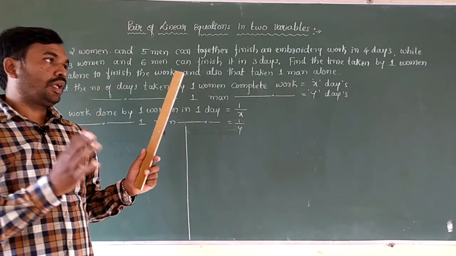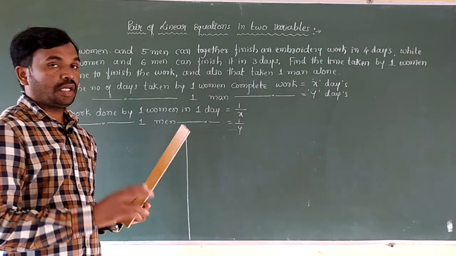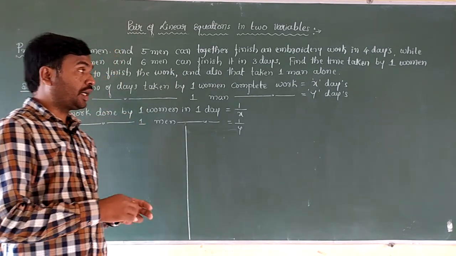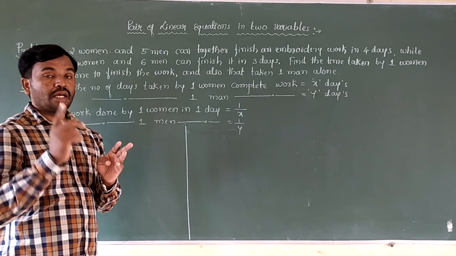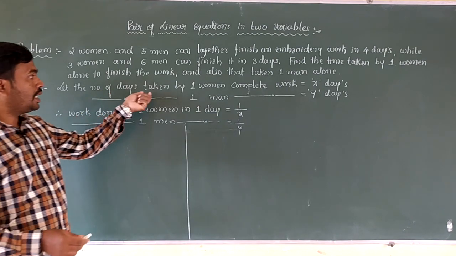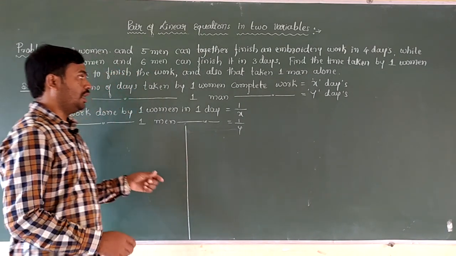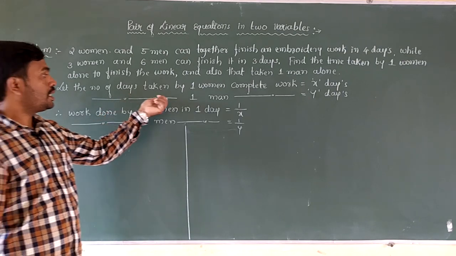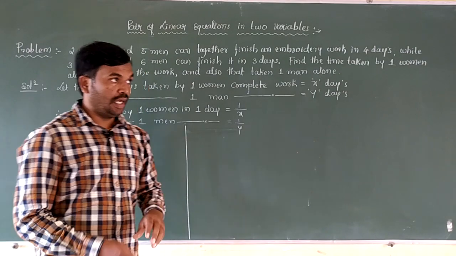Here work done by some women and some men together is given. There are two conditions given. By using those two conditions, children, we have to find how the same work can be completed by one woman and one man. So let us take the number of days taken by one woman to complete the work as x days. One woman completes it in x days, and the number of days taken by one man to complete that work is y days. Is that clear?